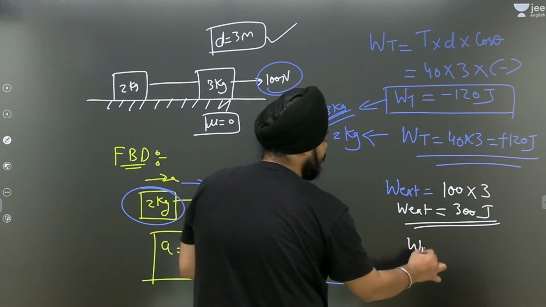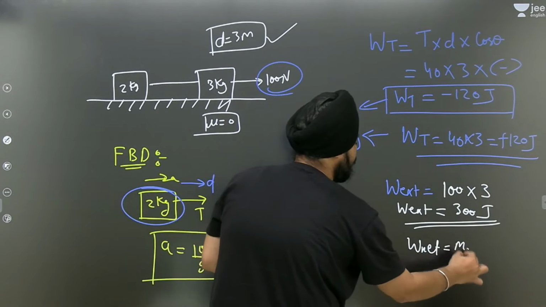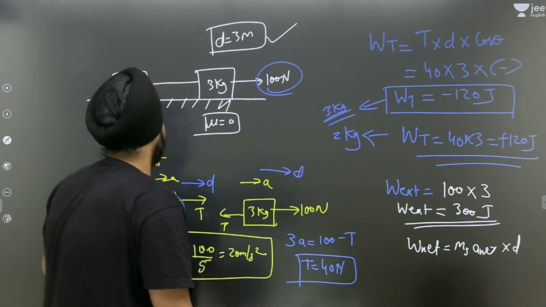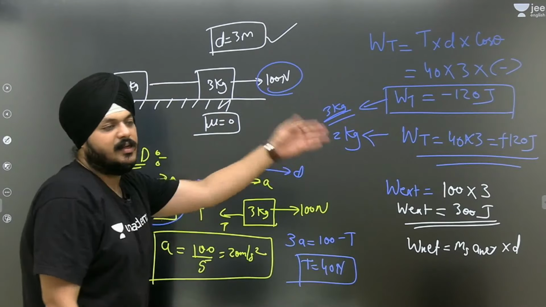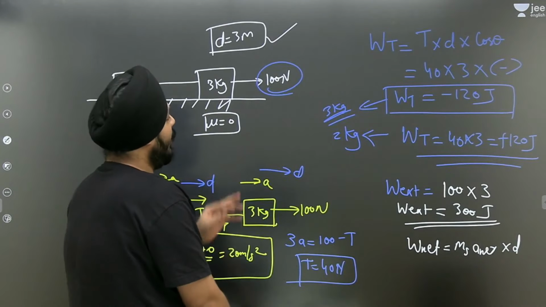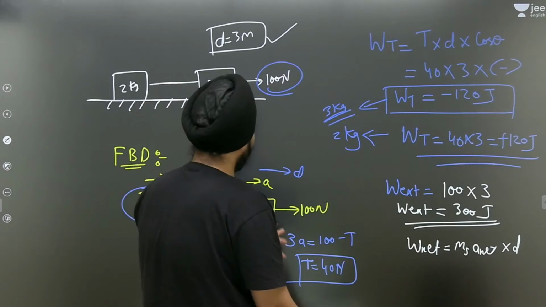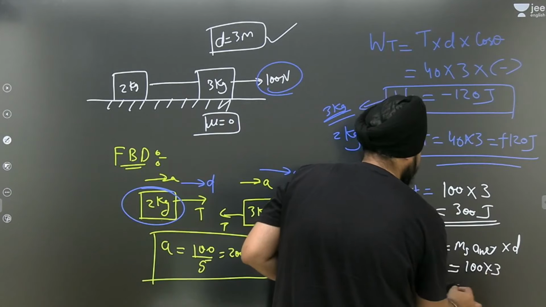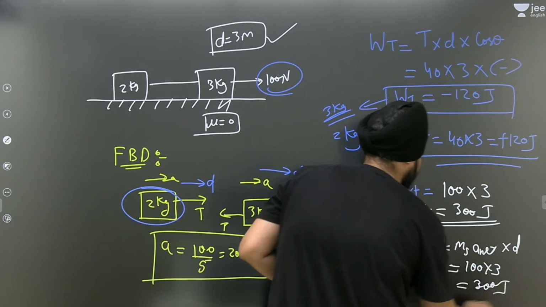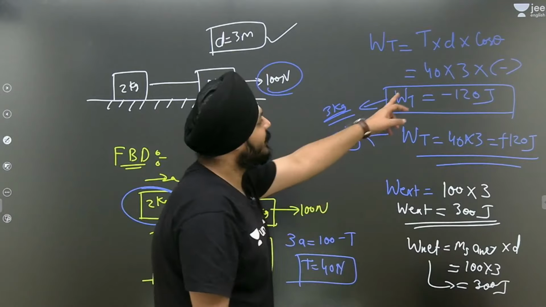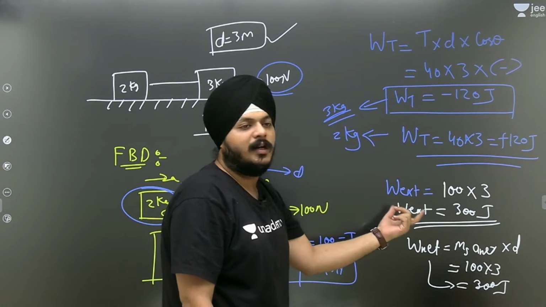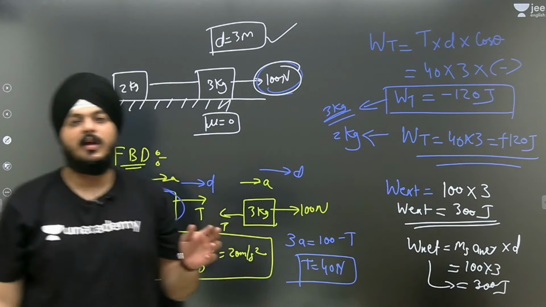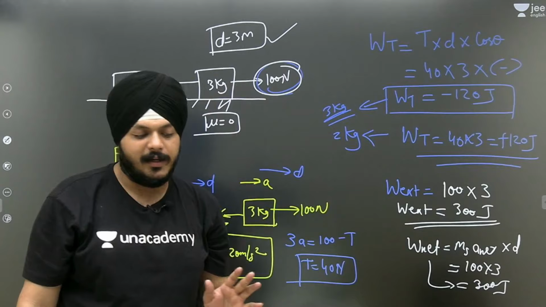So work done by the net force is mass of the system into net acceleration into displacement. Net acceleration is in this direction, and displacement is in this direction, right? So theta would be 0 degrees, cos 0 is 1. So mass of the system 5 into 20, 100, and that gives 300 joule. See, the tension is getting cancelled, and whatever remaining work is done is done by the external force. So that is equivalent to the net work. So this was a very simple example related to work done.